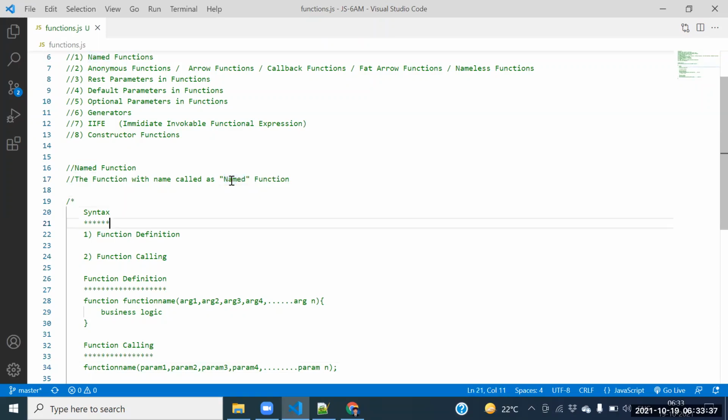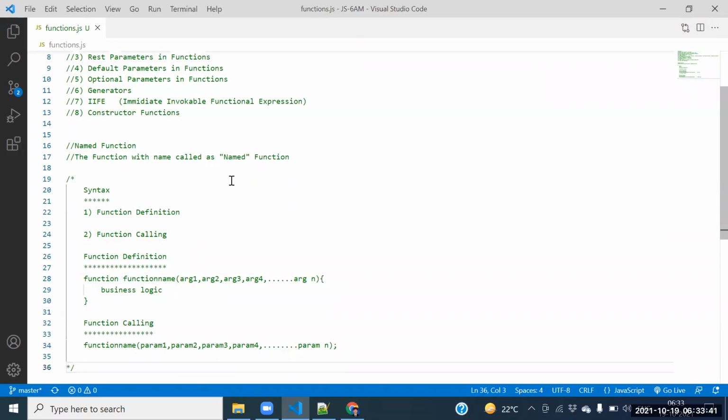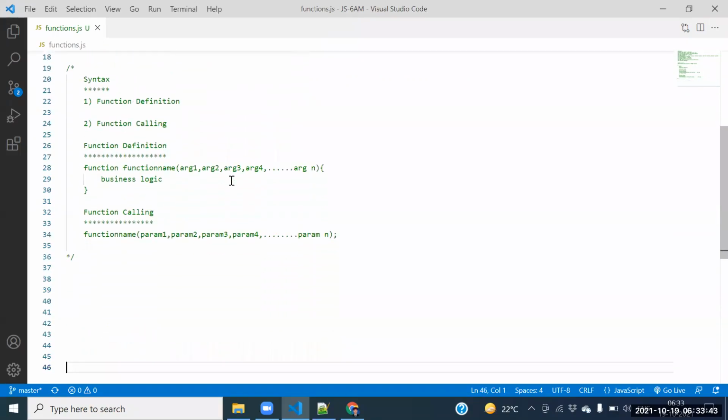Shravan, the syntax is divided into how many parts? Two parts. What is the first part? Function definition. What is the second one? Function calling. The first one is the function definition, the second one is the function calling. This one, what do you call? Function definition.